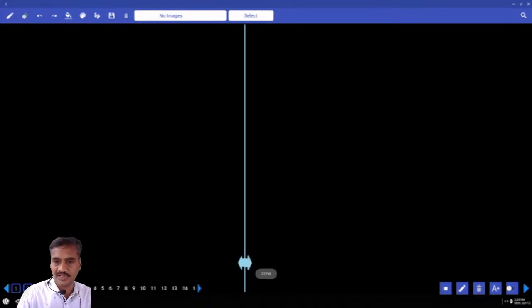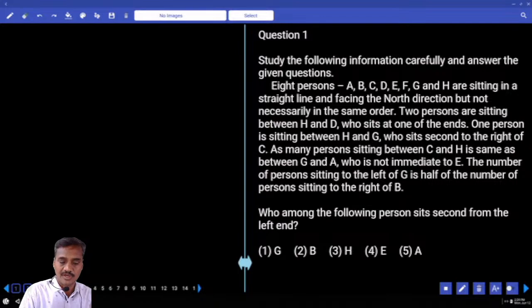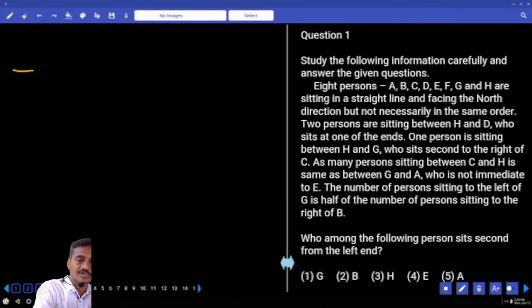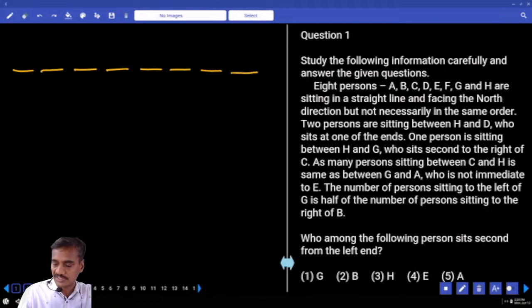Then coming to this PO Prelim, RRB PO Prelim, paper number 50. Now in this paper number 50, RRB PO Prelim, question number 1. Now the first 4 questions are based on what? A straight line. Now how many persons are there? There are some 8 persons seated in a straight line and facing towards north. Facing towards north, first or the second priority? Definitely under the first priority. Then 8 persons, 1, 2, 3, 4, 5, 6, 7, 8. Now 8 persons are seated in a straight line facing north, but not necessarily in the same order.